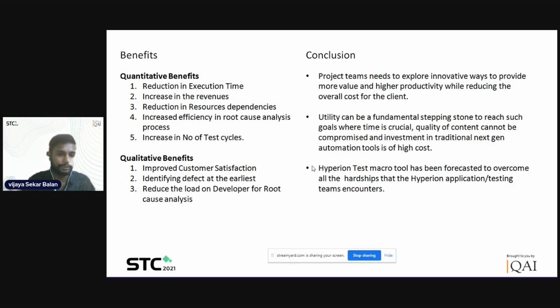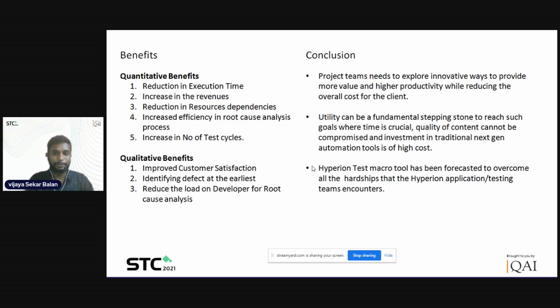Obviously, this contributes to increased efficiency in the root cause analysis process and an increase in the number of test cycles. As I mentioned, the test cycle of 7 days has been reduced to 1.5 days. If you want an additional test cycle after the defect fix, we can incorporate that at any time. These are the qualitative benefits: improved customer satisfaction, identifying defects at the earliest, and reduced load on developers for root cause analysis. This tool can be used by the development team, the UAT team, the operations team, anyone.